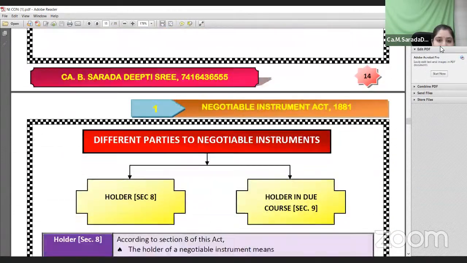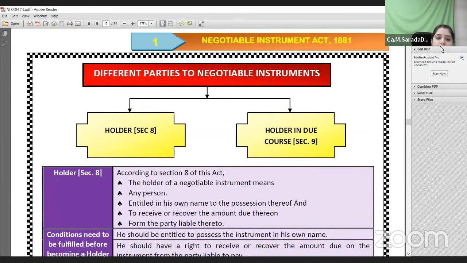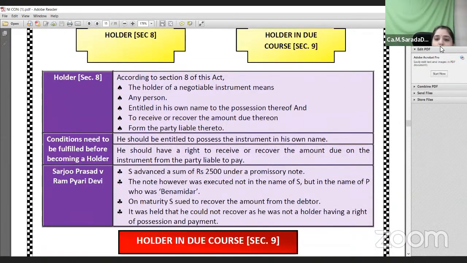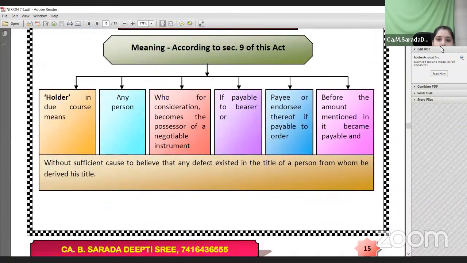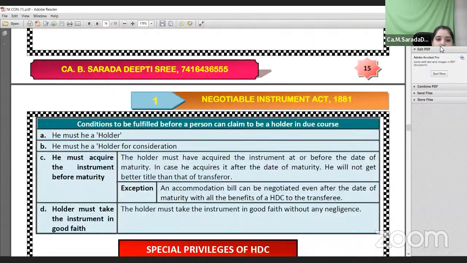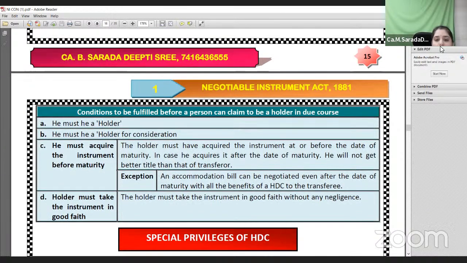Okay, next one. Who are generally the different parties? Generally, in case of negotiable instruments, we have seen promissory note, bill of exchange, and check. Generally, the person who holds the instrument is called the holder of the negotiable instrument. But I told you about the conditions to be satisfied in case of a holder in due course. If he takes the instrument in good faith for consideration before maturity, then he becomes a holder in due course. He must take the instrument for consideration before maturity, and he should act in good faith.